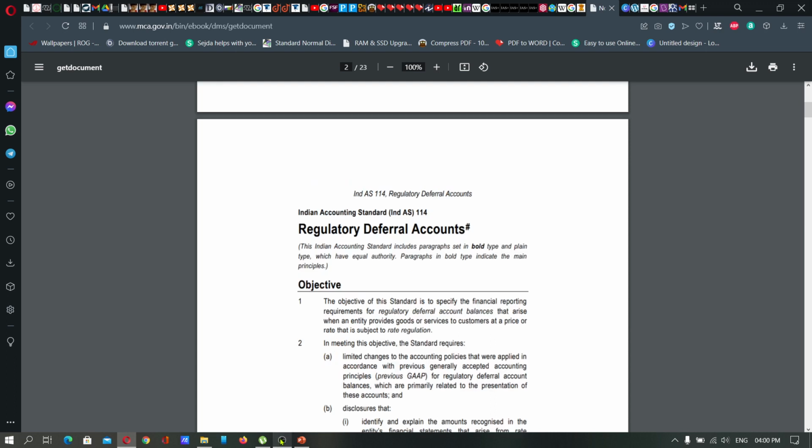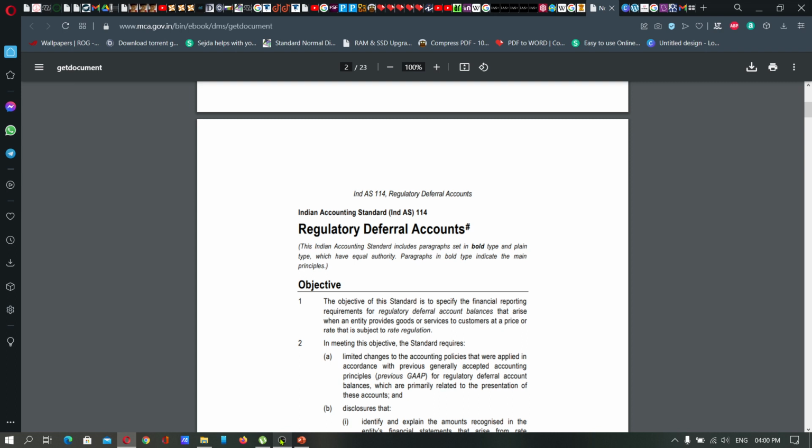Ind AS 114 deals with regulatory deferral accounts. You might get confused with this standard because it is actually related to public companies. So, what is a regulatory deferral account?